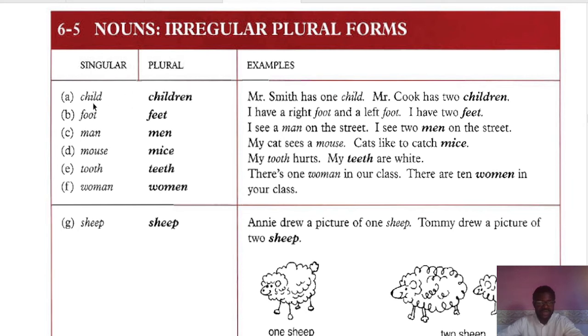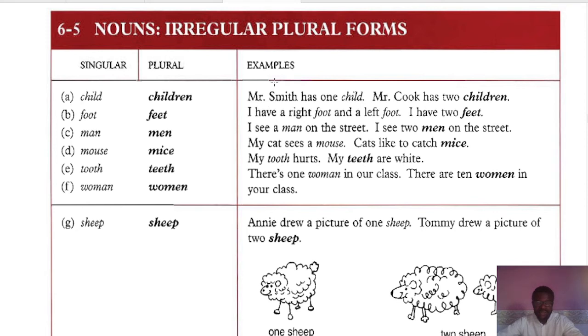So here we've got child. Child becomes what? Children. We've got foot becomes feet. Here we've got man becomes men. Here we've got our mouse. I was telling you about mouse. Now the plural form of mouse is what? Mice. We've got tooth becomes teeth. Woman becomes women.